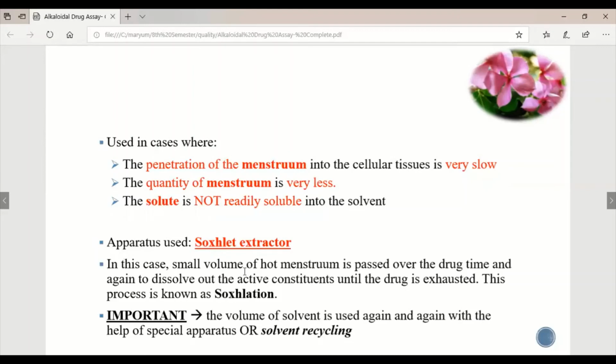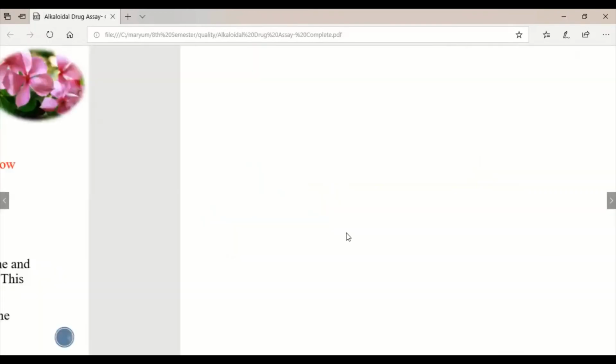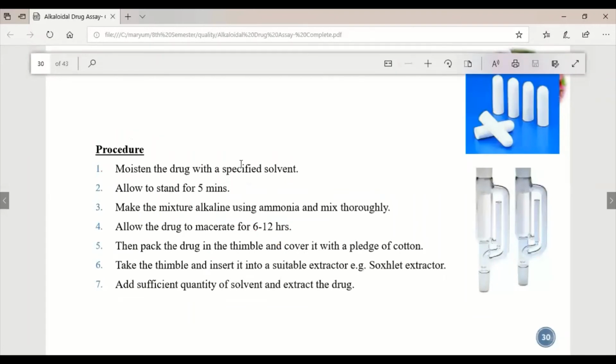In this case, a small volume of hot menstruum, a hot solvent, is passed through the crude drug again and again to increase the extraction. This is called Soxhlation, continued until the drug is exhausted of its active alkaloidal constituents. What is important is that the same volume of solvent is used again and again, so we can call it a solvent recycling or menstruum recycling process.